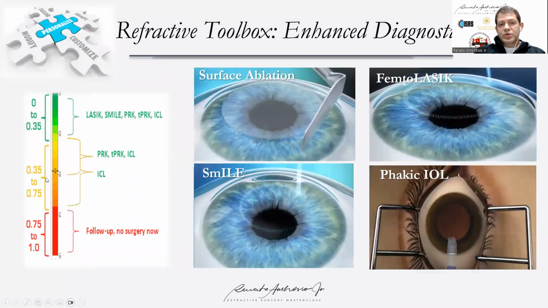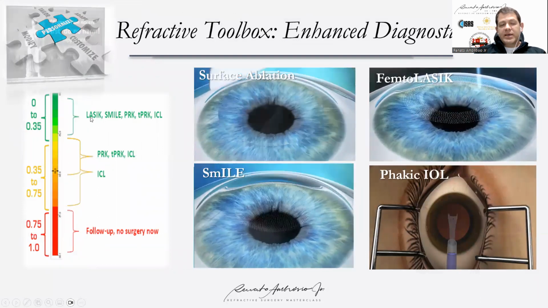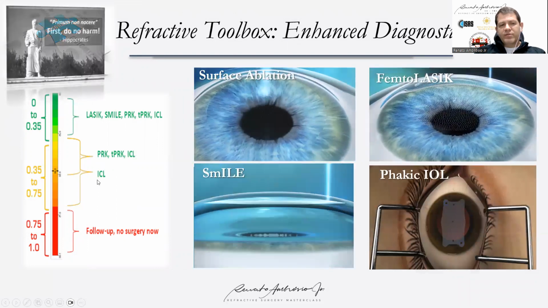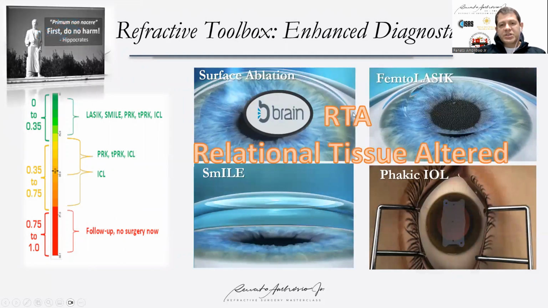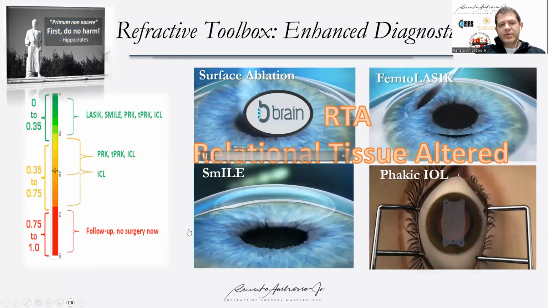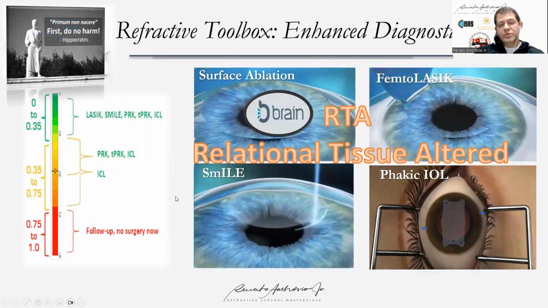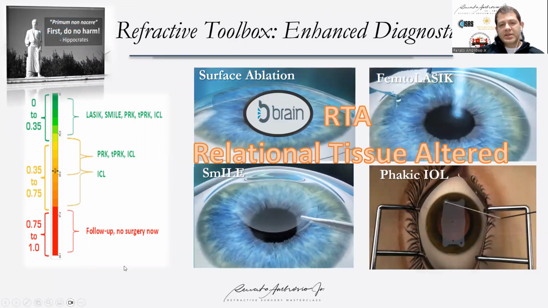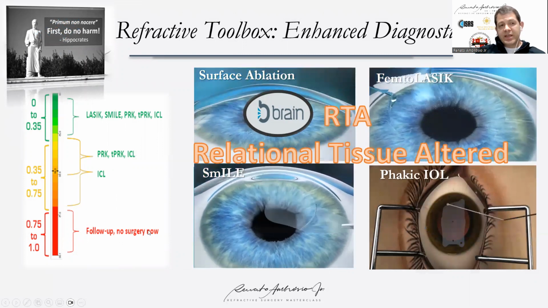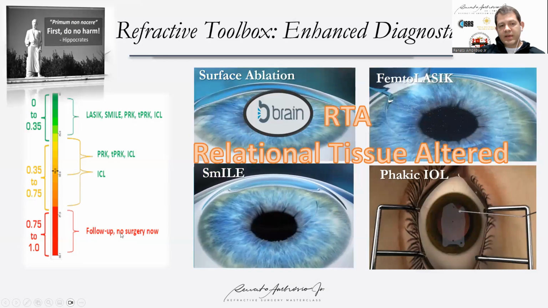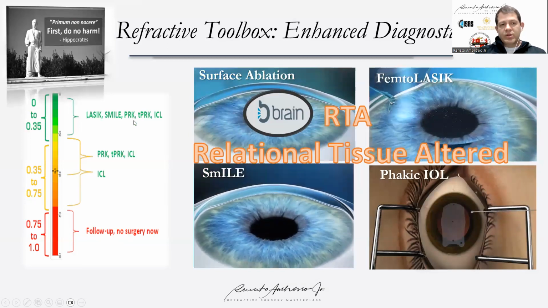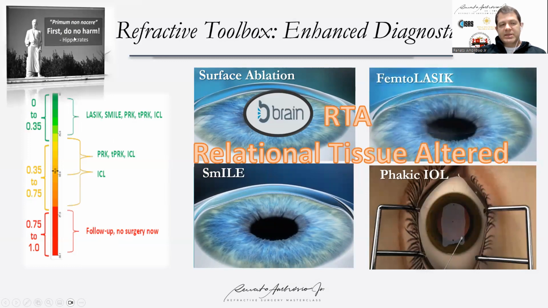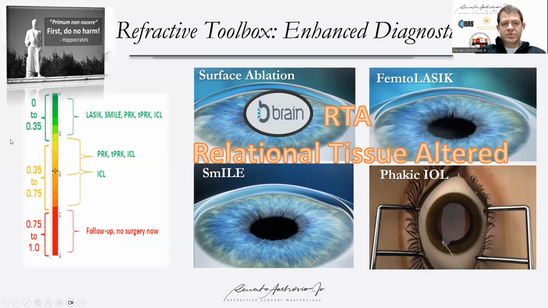So I believe this is important to consider when we think about refractive surgery, if the patient is a good candidate for LASIK, SMILE, or surface ablation, or eventually only for phakic IOL, considering the relational tissue alteration, which is a concept that we are introducing with the BrAIn, considering the impact on the cornea from the surface ablation, the flap and cap, plus the tissue removal. Or eventually, if the patient has a follow-up need, as a therapeutic patient, and not only to improve the efficiency of surgery, but also sensitivity to detect the susceptibility, first do no harm should be considered.